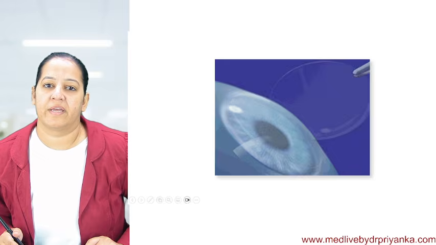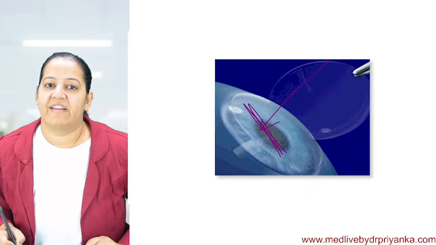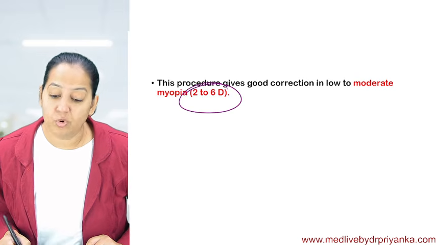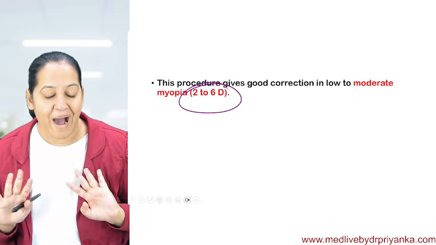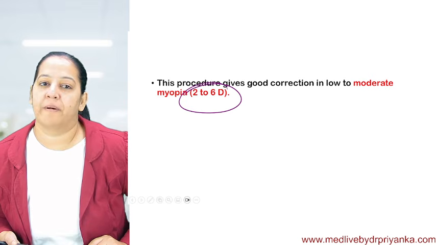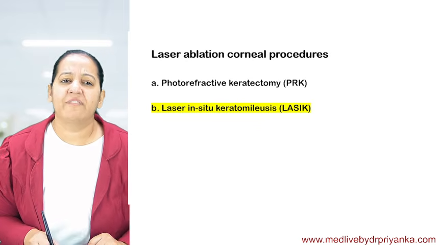So this is what we are doing. We are flattening with the help of laser. So this is laser and we are flattening it. So I hope it's crystal clear. Again, it is used for moderate myopia, -2 to -6 diopter. It is not used for high myopia. Like RK, PRK is also used for moderate myopia, -2 to -6. We are done with PRK.